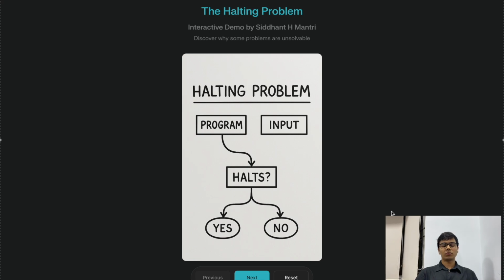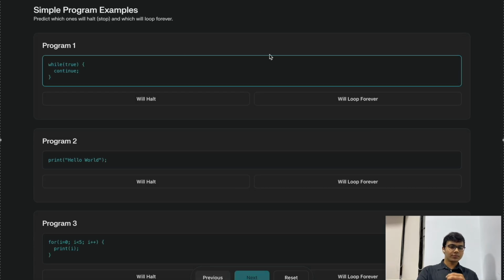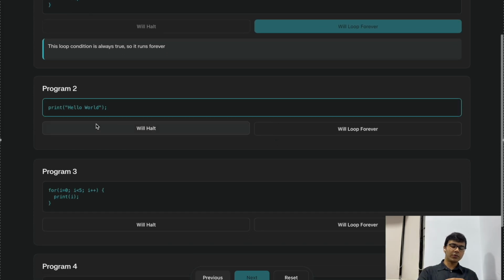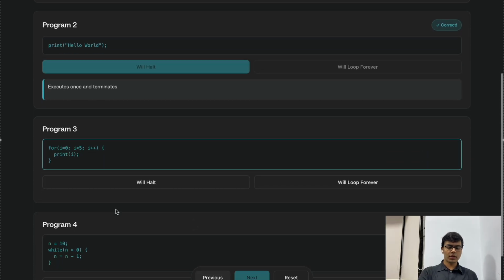Now, we'll see some examples to help you understand what we mean by halt and going on indefinitely. So let's take the first program. Here the condition is always going to be true, hence this program will be running indefinitely. So it will run in a loop forever. Here it will print the statement and end the program, so it will halt.